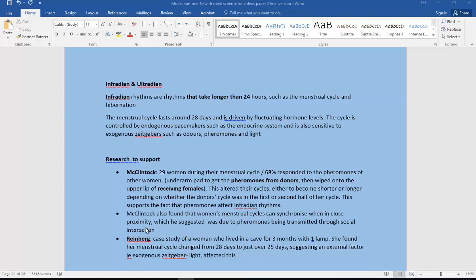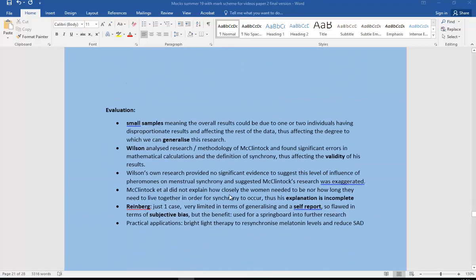Another bit of McClintock, but also we've got Reinberg to support it, which was a case study of a woman living in a cave, and you've got a little bit of detail there for that. So pause the video, take what you need. I would say go with a little bit more detail if necessary. Let's just evaluate those pieces of research then.